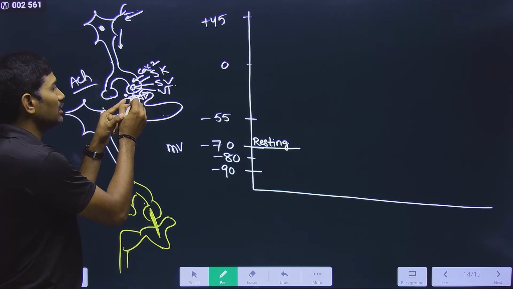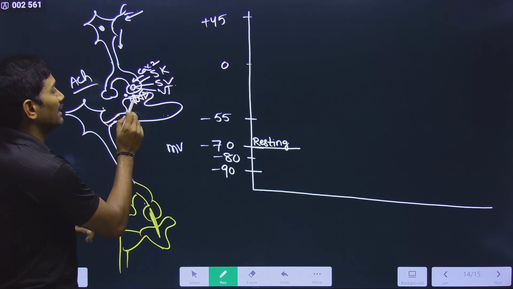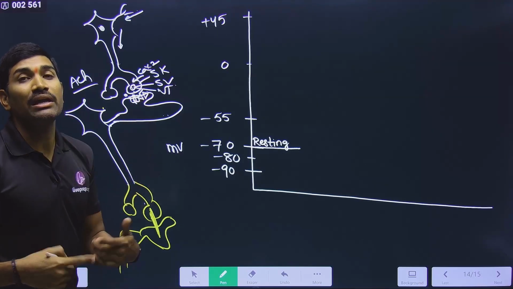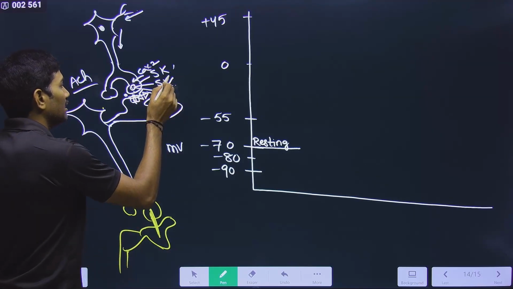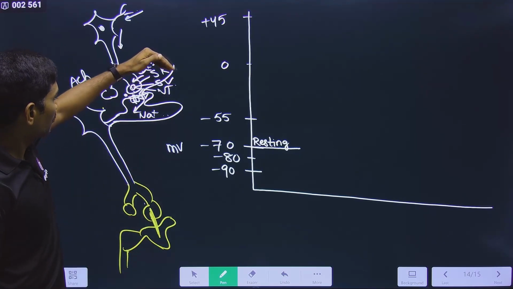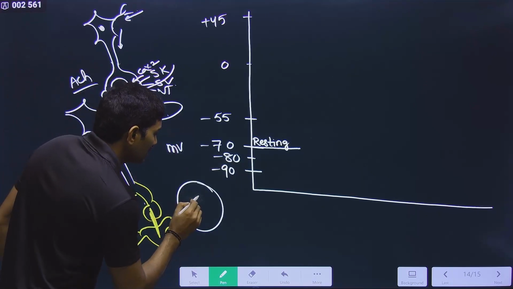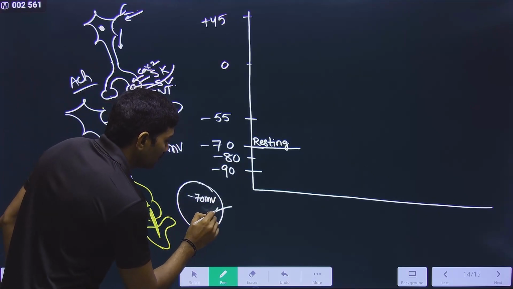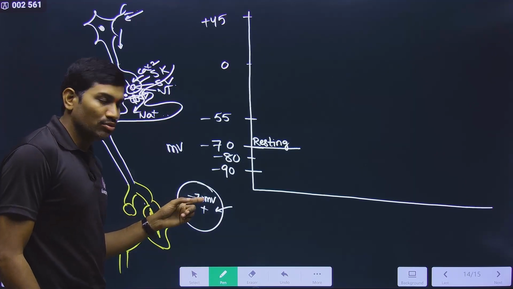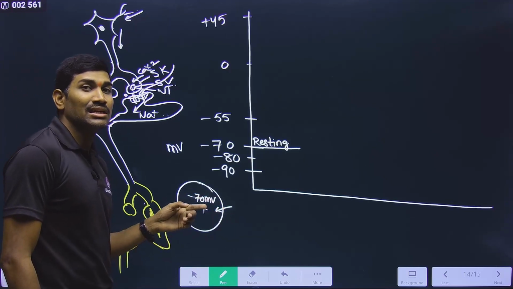So when acetylcholine is attached to the receptor of the postsynaptic membrane, then the Na+ ligand gated channel attached to this will be open, so Na+ from the outside is entering into the cell. So plus is entering into the cell. Initially it is minus 70 millivolt. Now Na+ is entering, so this value will come to minus 69, minus 68, minus 67, minus 66, minus 65.